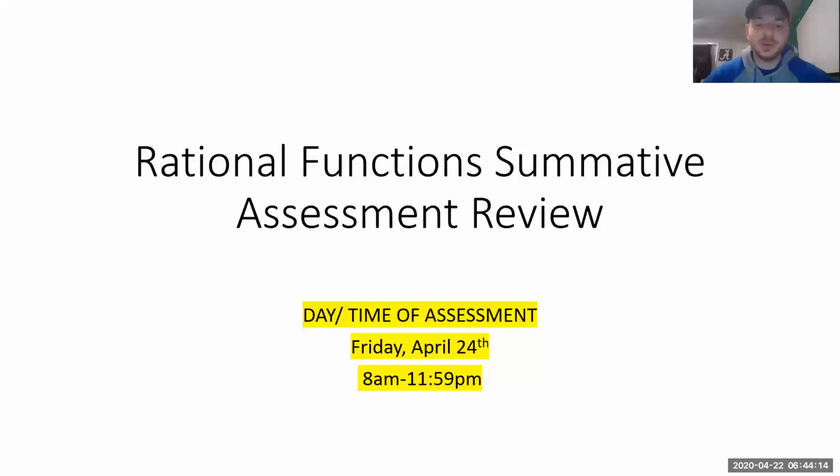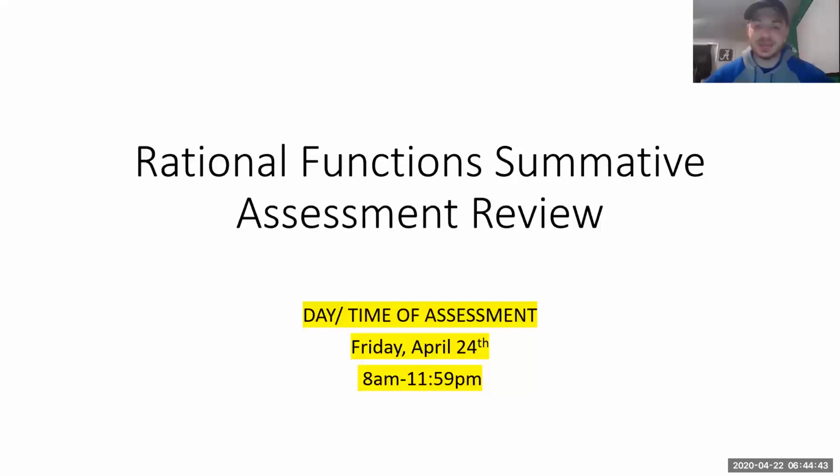It is only open from 8 a.m. to 11:59 p.m. on Friday. After that, it's closed. So you get a 0 if you don't get it done by 11:59 on Friday, and taking a 0 on the summative assessment would not be a good idea. Make sure you write that down in your planner and block out some time. It will be 14 questions, so it'll take a little bit of time. You will have to show your work on some of them, but make sure you have that time on Friday.